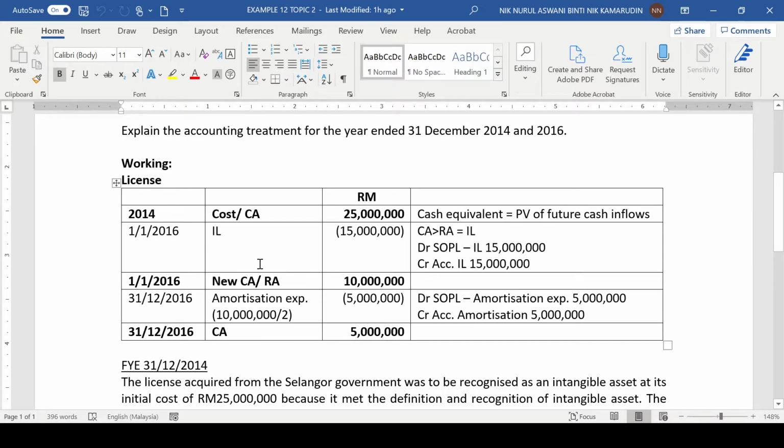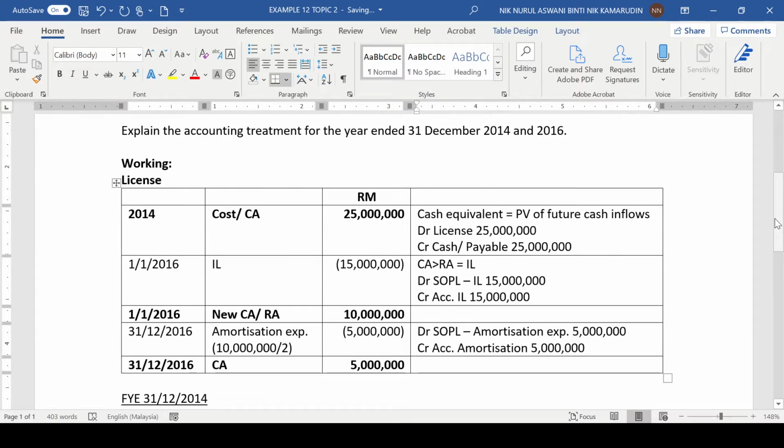If you are required to prepare for year 2014, the only transaction that we are going to prepare is debit license 25 million, and credit cash or payables, depending on the method of payment. All right, that's it.